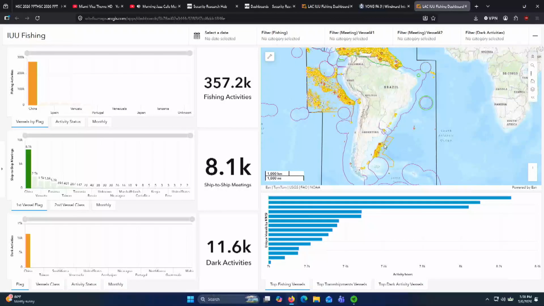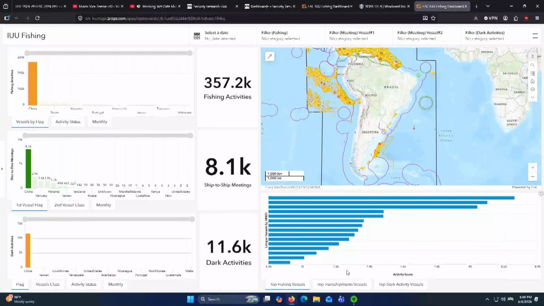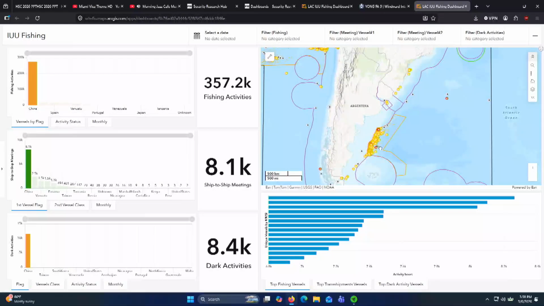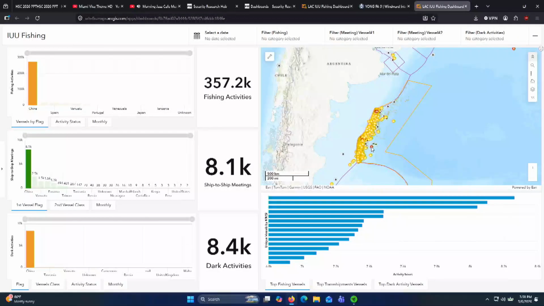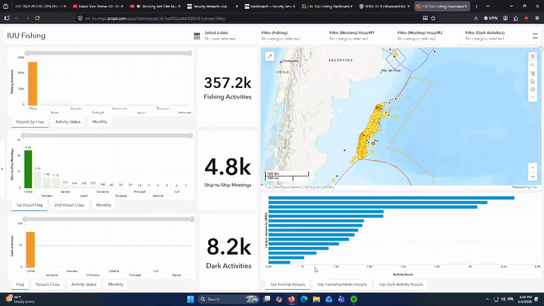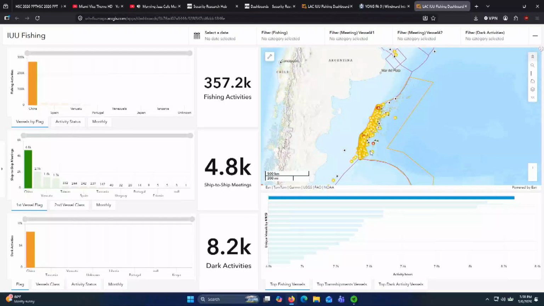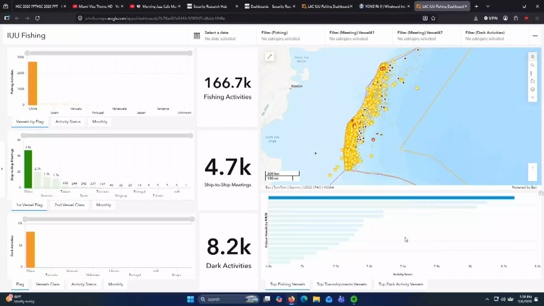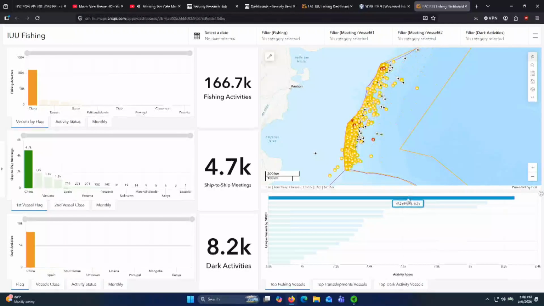And then as we look at the bottom right underneath our map, these are the top 10 vessels of each activity in a region. So as we zoom in, let's look at the coast of Argentina today, as they are in a big fishing season. So this changes the chart, and we can click on, say, the top vessel in this region. We can see that this vessel is operating over 8,000 hours of illegal fishing activity.